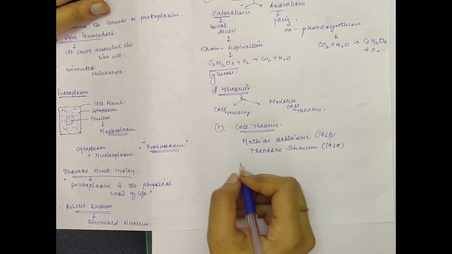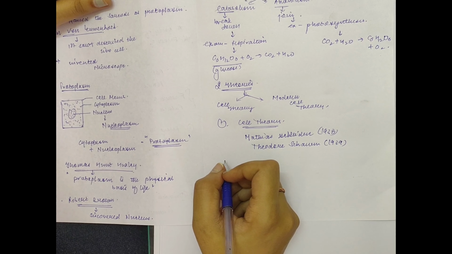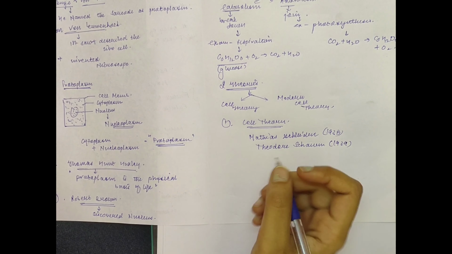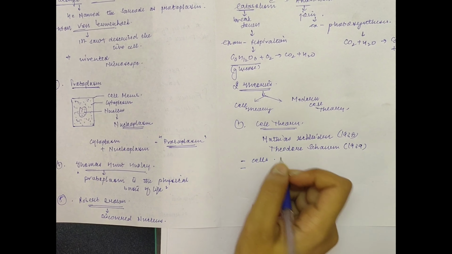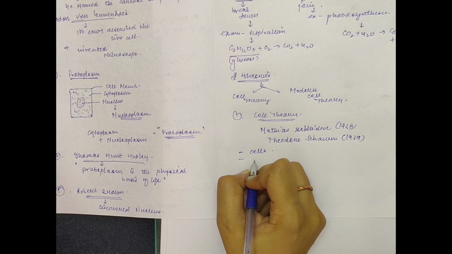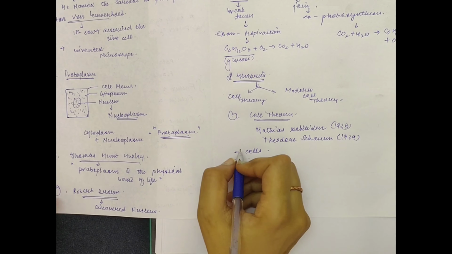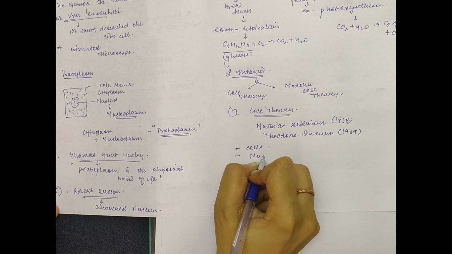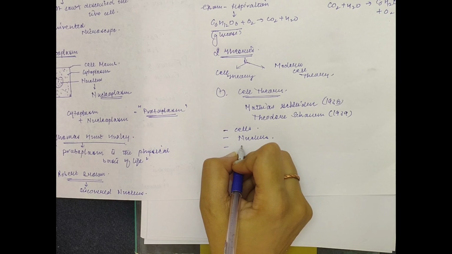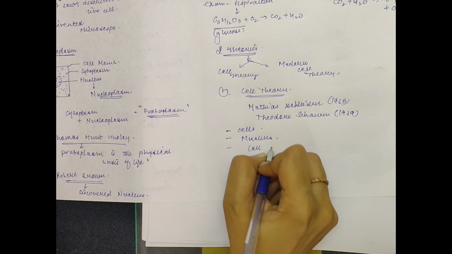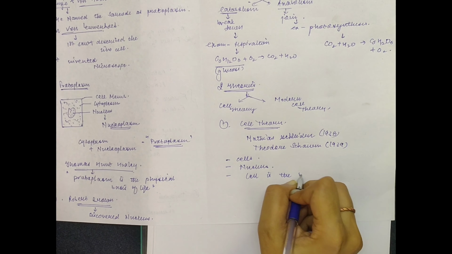He said that all living organisms are made up of cells. Cells contain a mass of protoplasm containing a nucleus in it. And the third point he gave was that the cell is the basic unit of life.